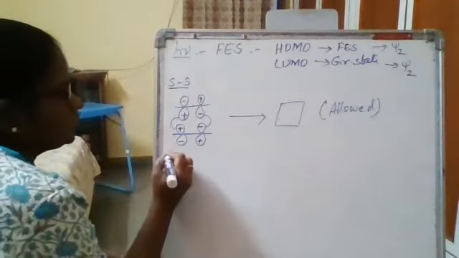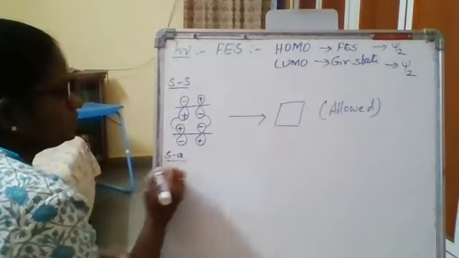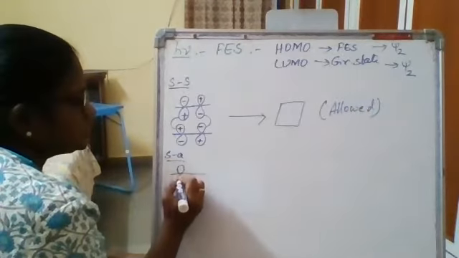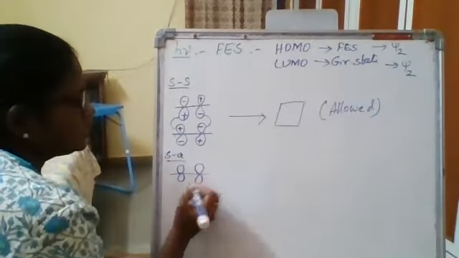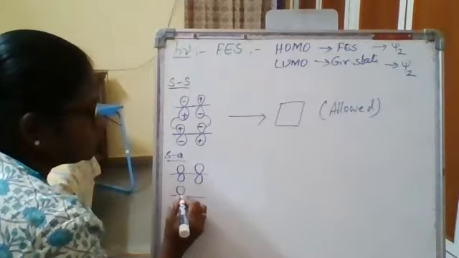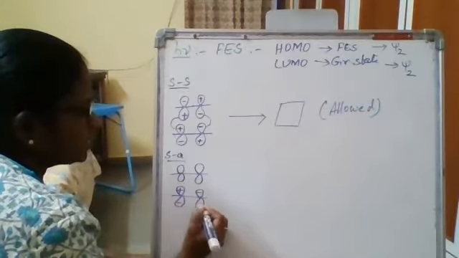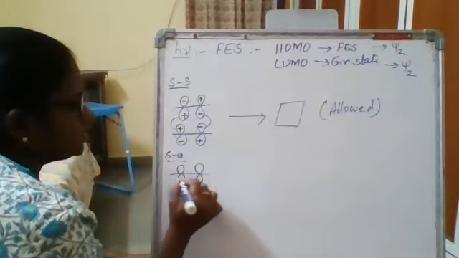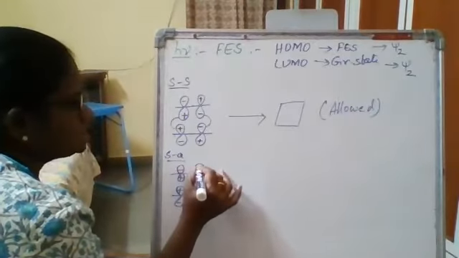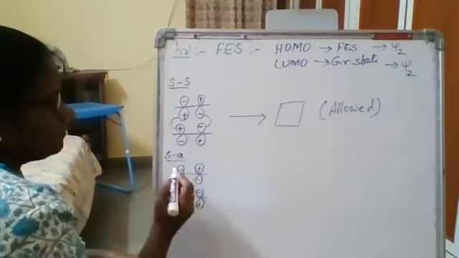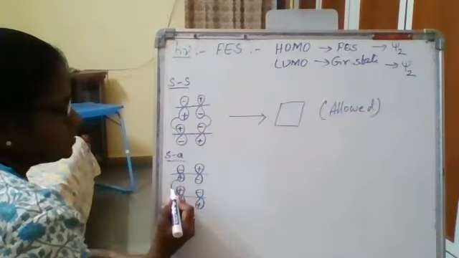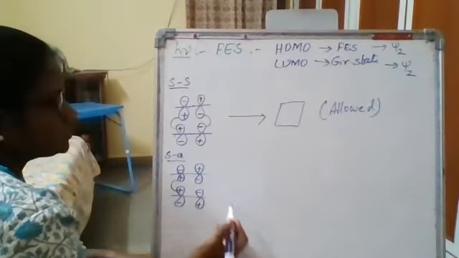Next, supra-antara. Again, Psi2 function. Presence of a node, plus, minus, minus, plus, minus, plus, minus, plus. Okay. First reacting partner is going to react in a suprafacial manner.